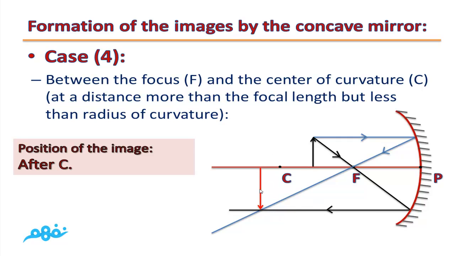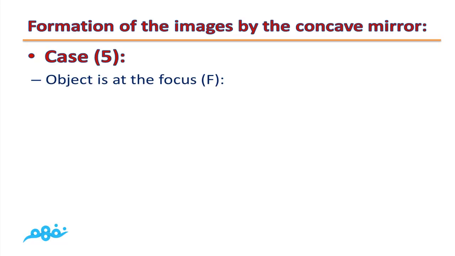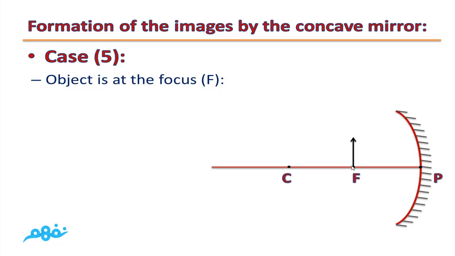The point of intersection of the 2 reflected light rays will be the position of the highest point of the object. So the image is formed at a distance more than the radius of curvature, or after C. Properties of the image is real, inverted, and enlarged, or you can say magnified. Case number 5. Object is at focus at F, or at a distance which is equal to the focal length.